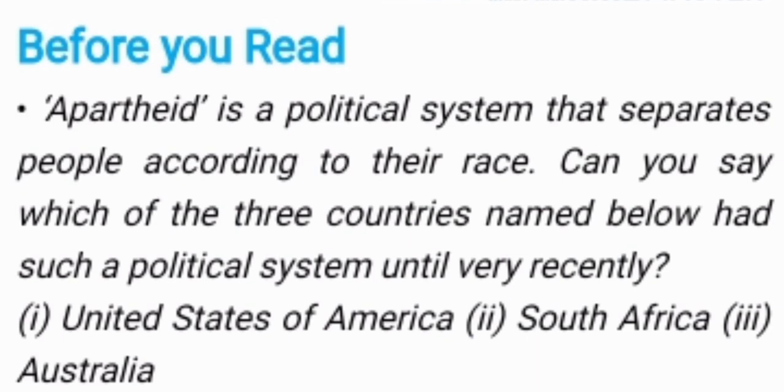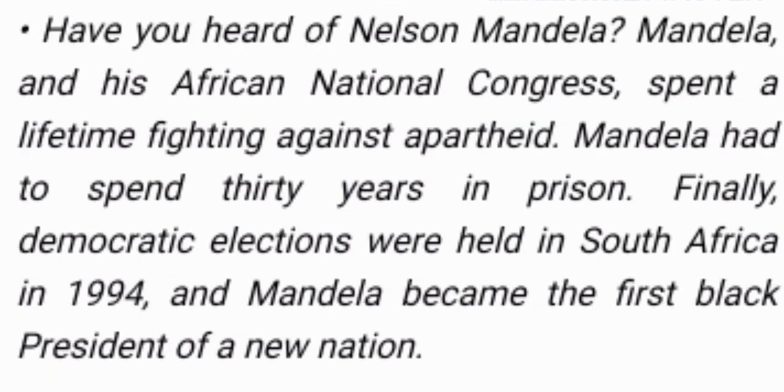Can you say which of the three countries named below had such a political system until very recently? Three countries are mentioned: the United States of America, South Africa and Australia. Here it is asked which country followed the political system that separated people according to their caste, races or color. South Africa is such a country. Have you heard of Nelson Mandela?